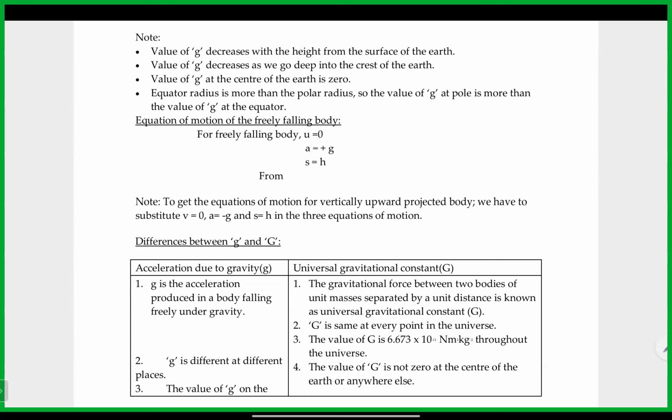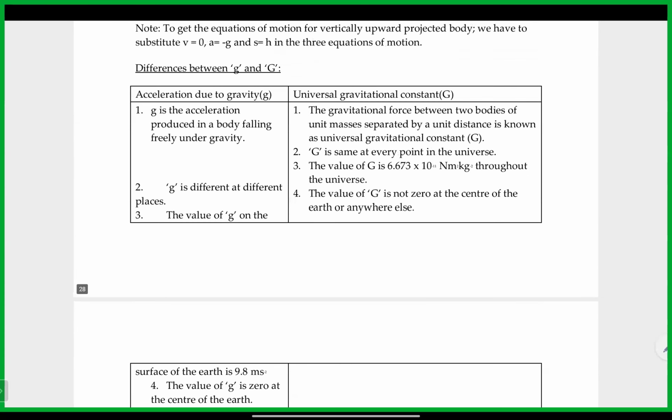Here, similarly, the differences between small g and capital G. Small g is the acceleration produced by a freely falling body under gravity, whereas capital G is the gravitational force between two bodies of unit mass separated by unit distance.